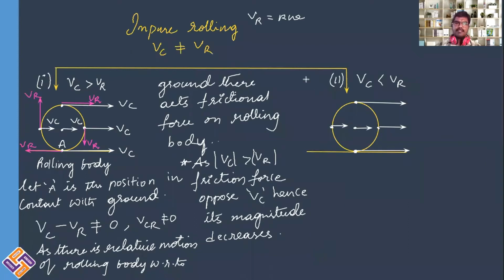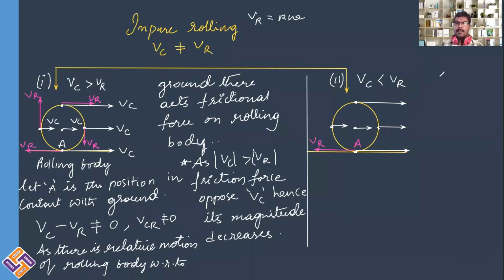Now let us discuss the second case. In the second case, what happens we shall see. Here Vc is less than Vr. That means translational velocity magnitude is less than that of rotational velocity magnitude. As a result, for the point which is in contact with the ground at this position, there will be Vr in this direction. And let me name this position as A.